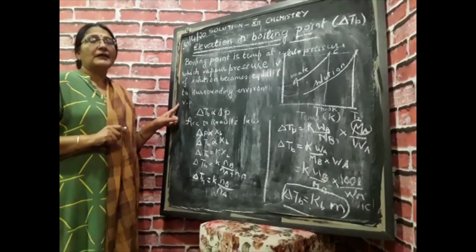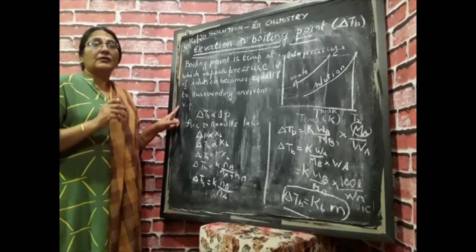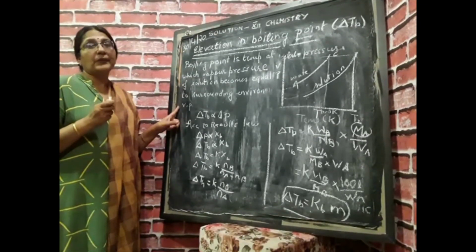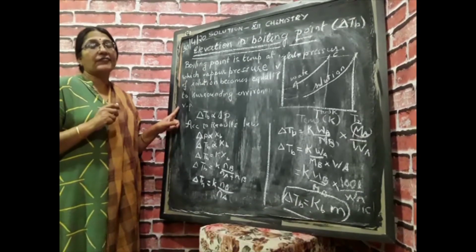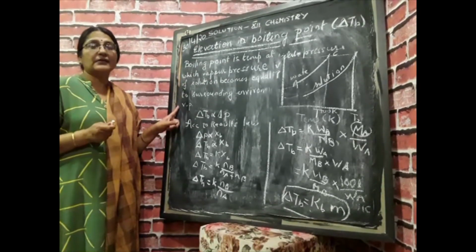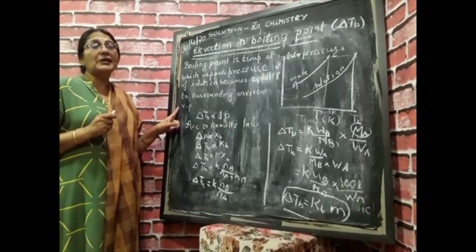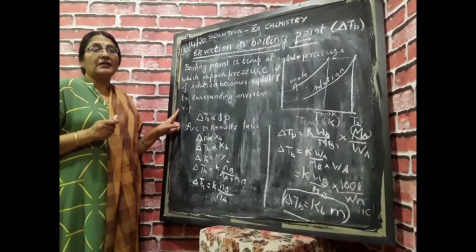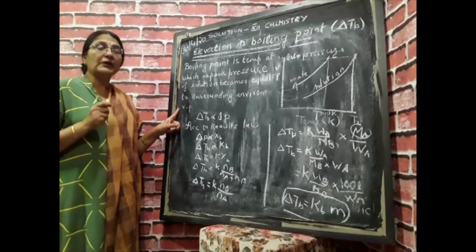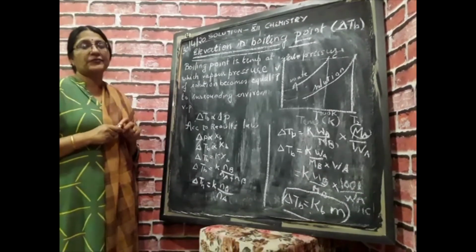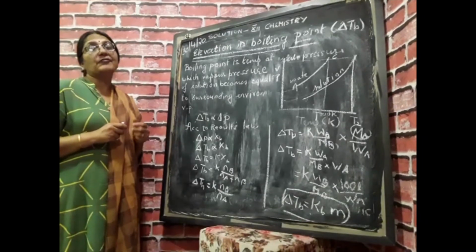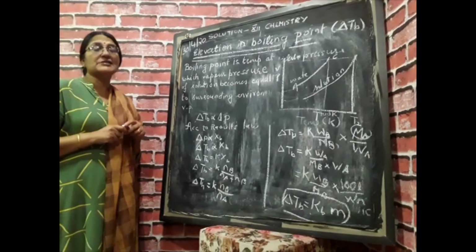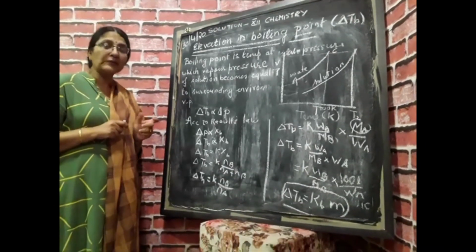Now, if I go up or gain height, then boiling point decreases, and if I go below sea level, boiling point increases. So boiling point depends on altitude and temperature. Therefore, to compare the boiling points of various components, we usually consider the temperature at which vapor pressure becomes equal to atmospheric pressure as the normal boiling point.